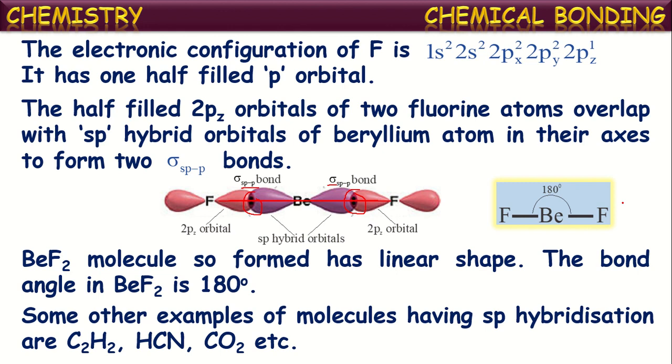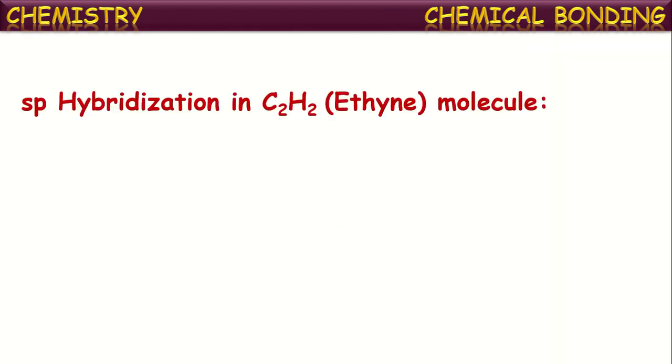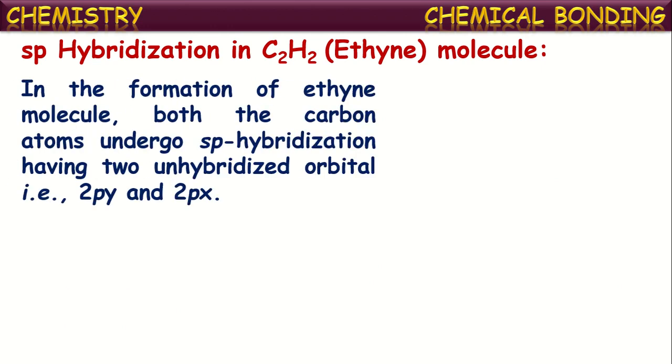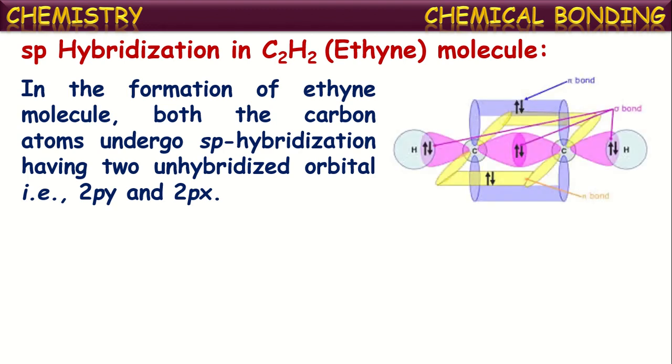In all these molecules, the central atom undergoes sp hybridization before bond formation with the other atoms. So from this, let us now see sp hybridization in the acetylene molecule, that is C2H2, which is chemically known as ethyne. In its formation, both the carbon atoms undergo sp hybridization initially, having two unhybridized orbitals also, that is 2px and 2py.